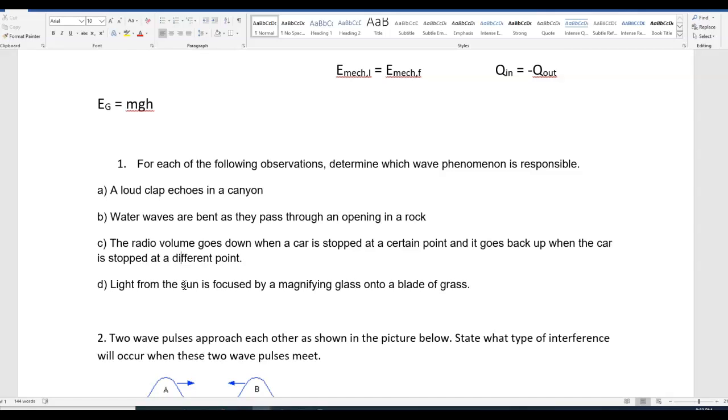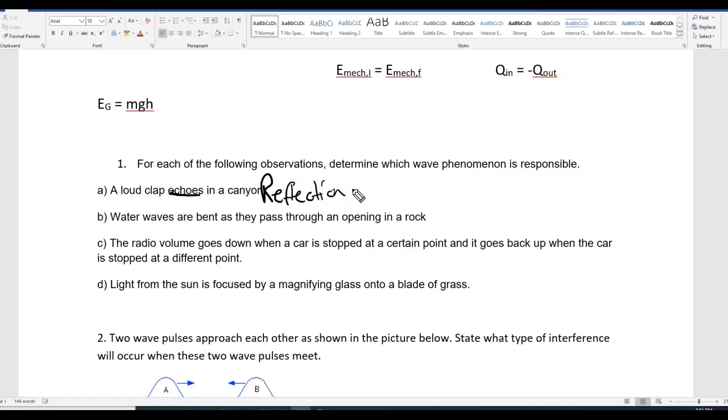Try to answer question 1A on your own. It says, a loud clap echoes in a canyon. So what wave behavior do you think that is? Obviously, an echo involves reflection. If you've ever been to a canyon and you yell out, the sound wave that you emit hits something, reflects off of that something, and then comes back to you, and you can hear yourself echo in a canyon because of reflection. So that is going to be reflection.